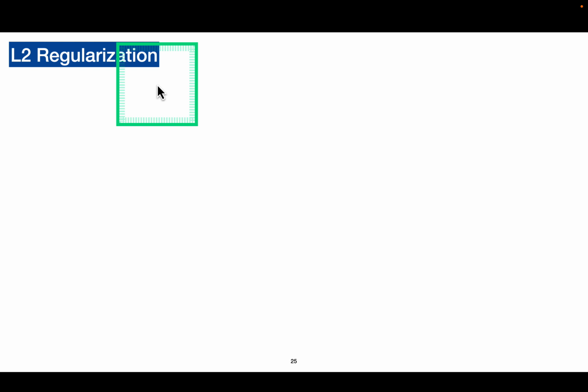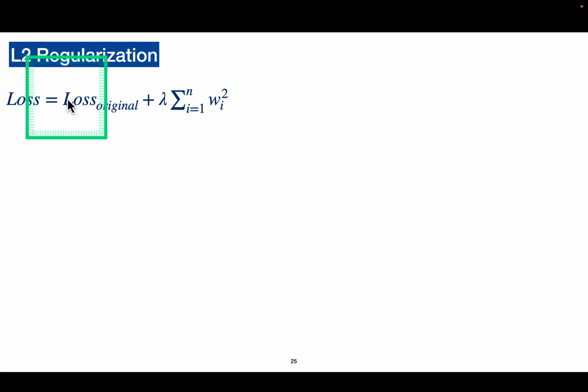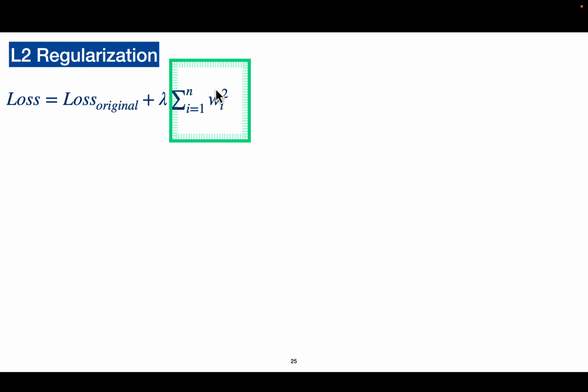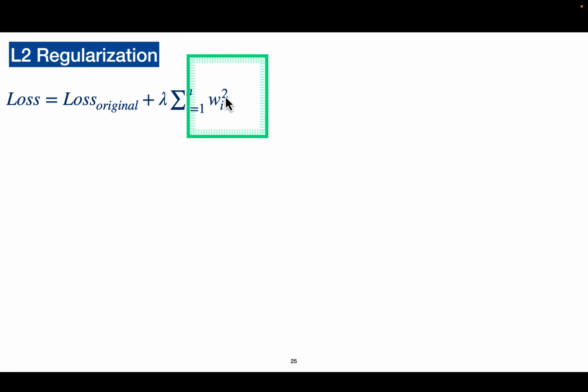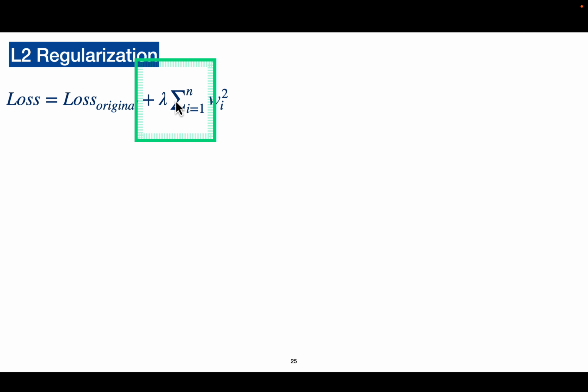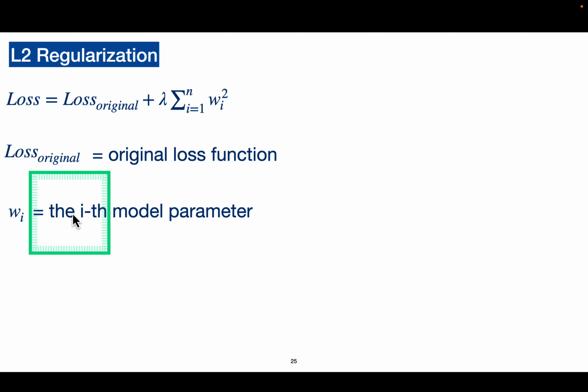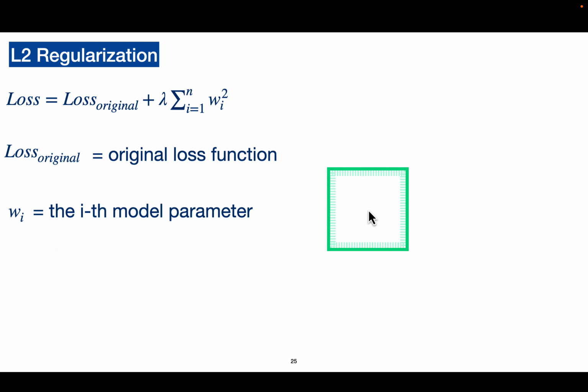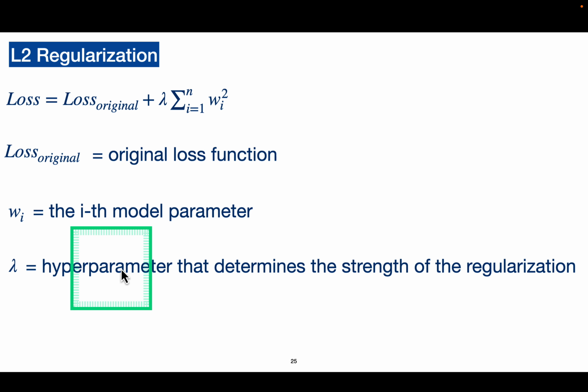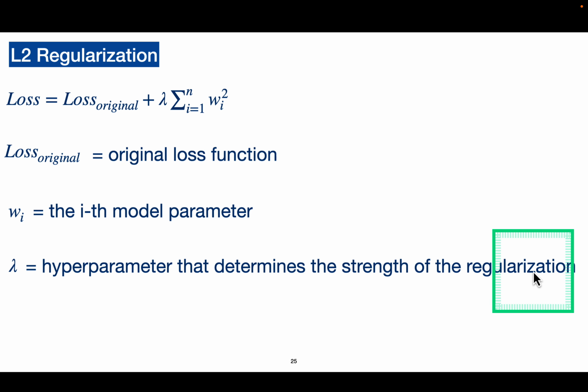Okay, next is L2 regularization. So this is how L2 regularization is calculated. We have the original loss, and this is a new loss function where we are adding a penalty: the regularization parameter lambda, a hyperparameter. We take all the weights, square them, sum them, and multiply by lambda. So it is the original loss function plus lambda times the sum of the squared weights, where weight i is the ith model parameter, weight 1, 2, 3, also known as the coefficient, and lambda is the hyperparameter that determines the strength of regularization.